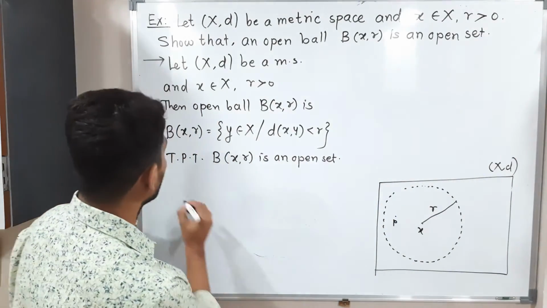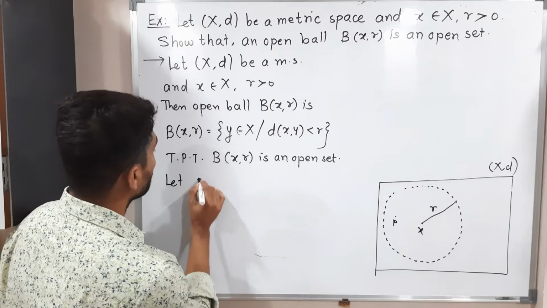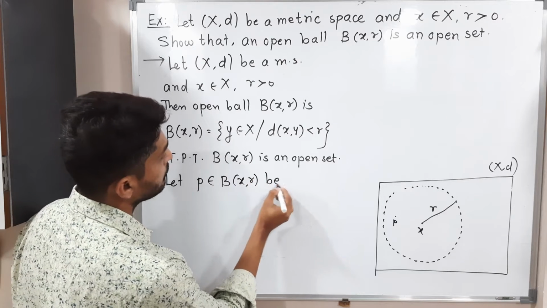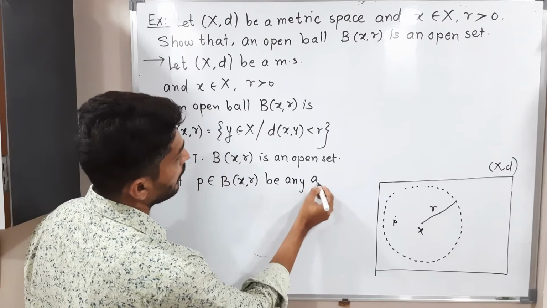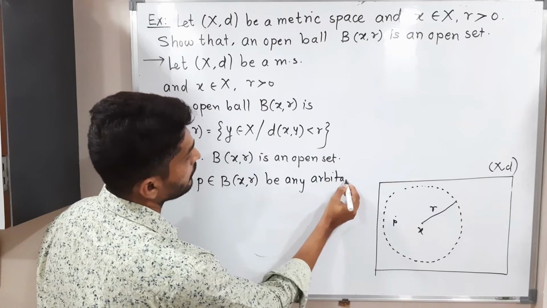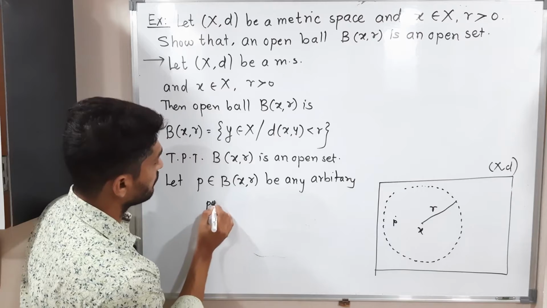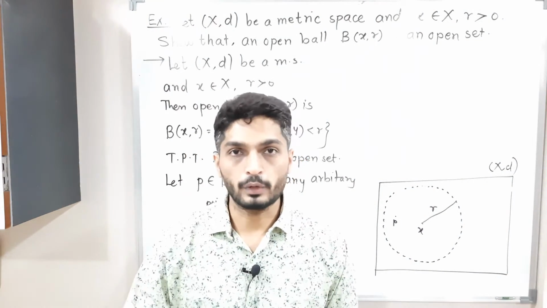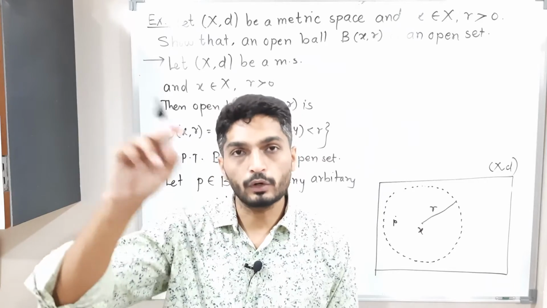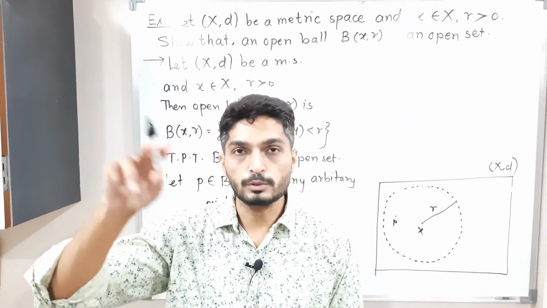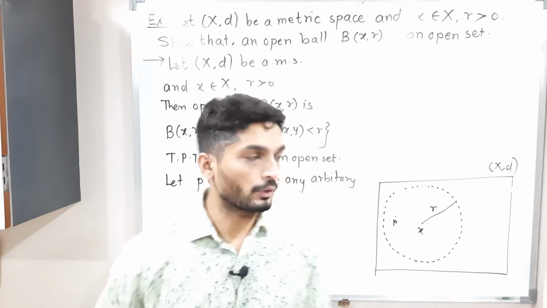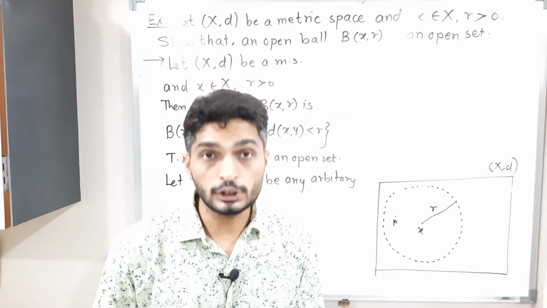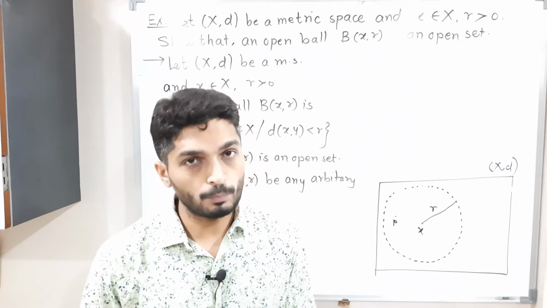So let P belong to B(x, r) be any arbitrary point. What we do in this case, we take any arbitrary point and we show that it is possible to draw an open ball around that point. But P is any arbitrary point, so it is true for each point. In this way, we prove that it is an open set.